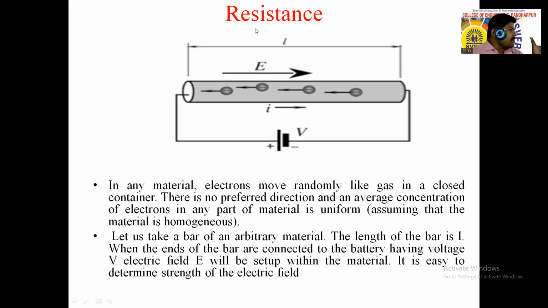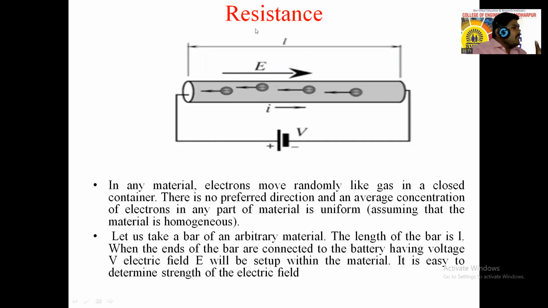This is one of the material properties, a somewhat resistance of that material. Resistance is nothing but the opposition to the flow of electrons, charge, or current. It provides an opposition.